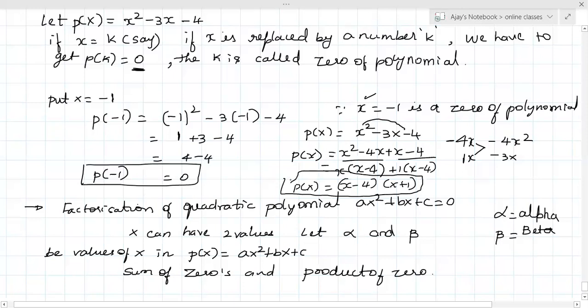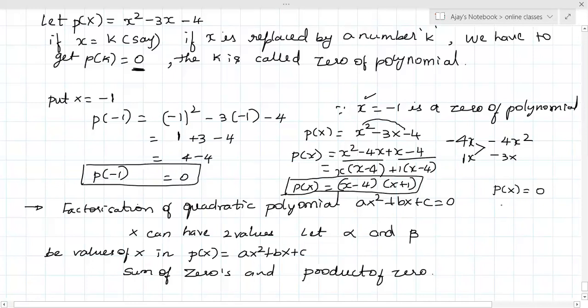Understanding? So now P of x will be 0. They are saying that P of x should be 0 when I substitute some value of x. Zeros of polynomial means P of x should be 0 for some value of x.